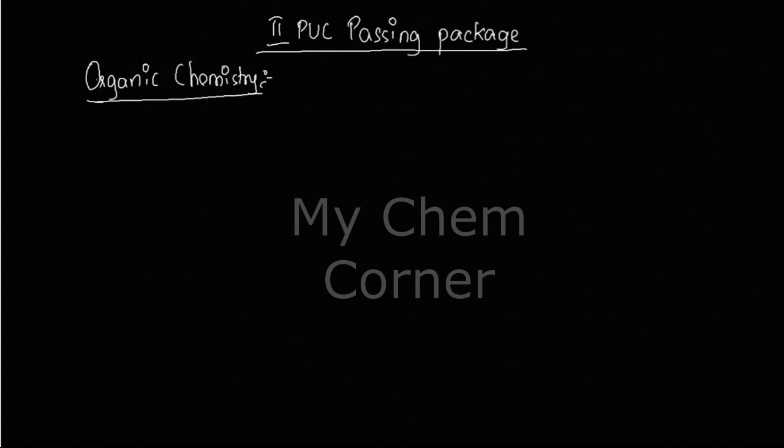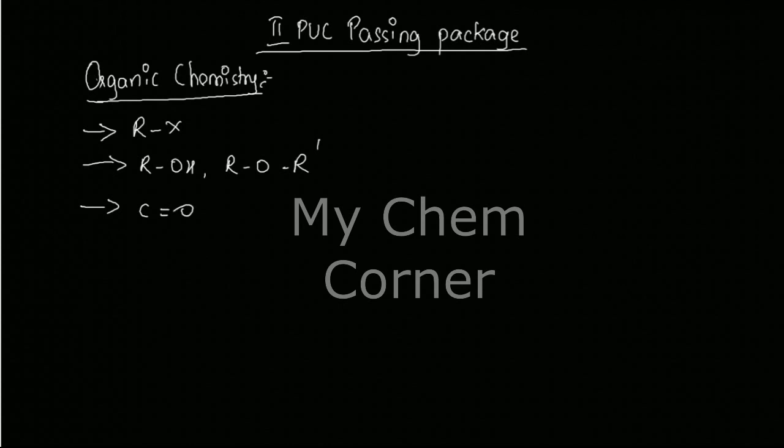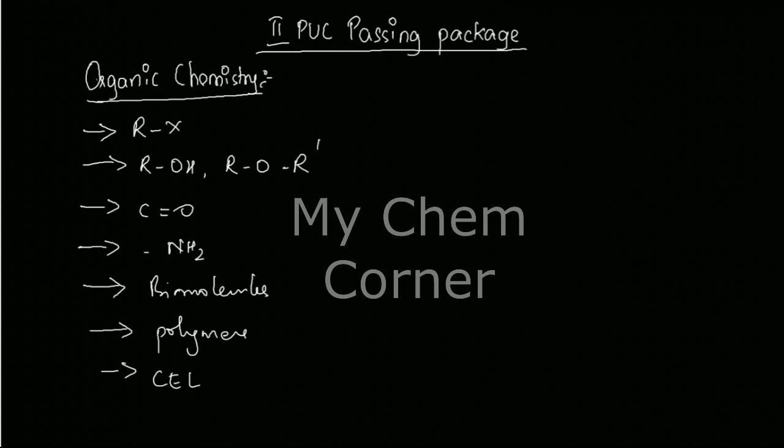So in organic chemistry, you're learning about different functional groups chapter wise, right? The first chapter is related to haloalkanes and haloarenes. The second chapter is related to alcohols, phenols and ether. The third chapter is related to your carbonyl compounds like your aldehyde, ketone and carboxylic acid. The fourth one is related to amines. The fifth one is biomolecules. The sixth one is polymer. And the seventh one is chemistry in everyday life.